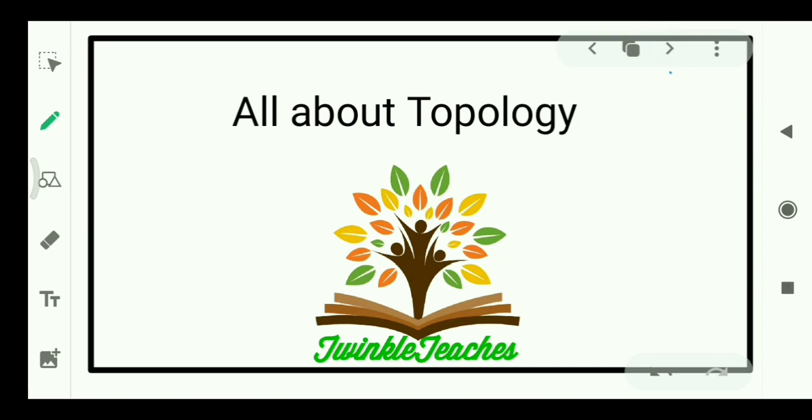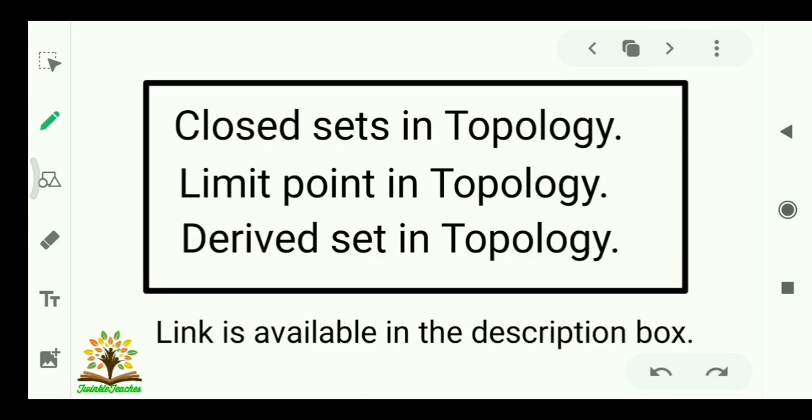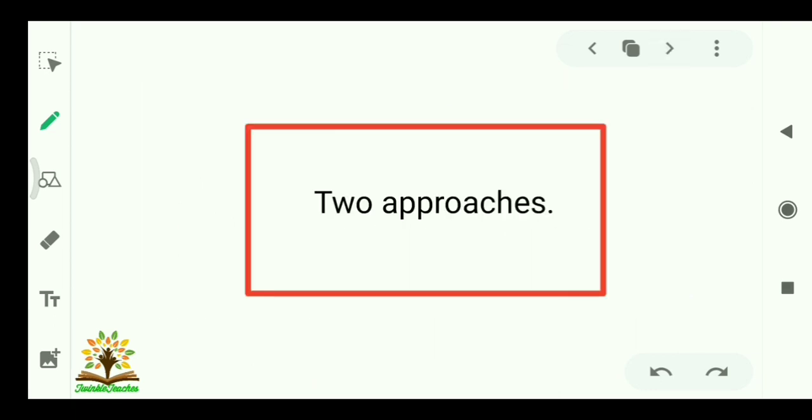As we all are discussing all about topology, here is the next topic in this list, that is closure of a set in topology. But for that, we need to know three basic definitions: closed sets in topology, limit point in topology, and derived set in topology. I have already made videos on these topics and the link is available in the description box. So there are two approaches to get closure of a set in topology.